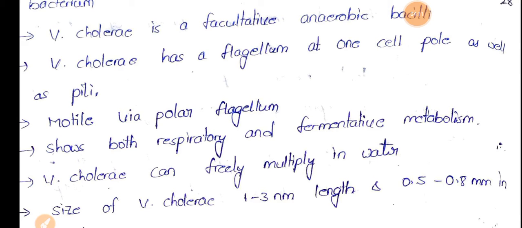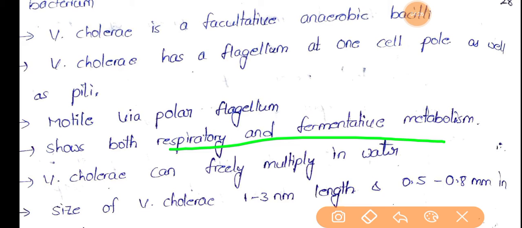So this bacteria will show motility due to the presence of this flagellum, and it shows both respiratory and fermentative metabolism. That means basically it is an aerobic bacteria, but sometimes it can also carry out fermentative metabolism.